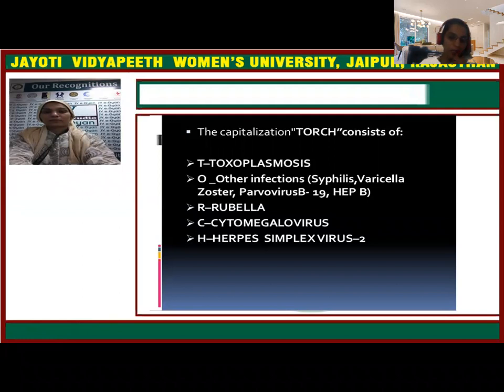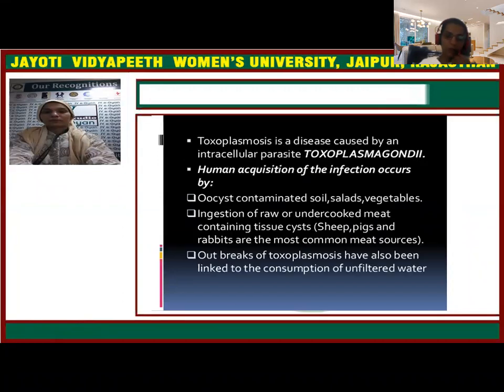We can see so many cases of TORCH infection even today, specifically rubella infection. So, toxoplasmosis. Basically, it is a protozoal, parasitic infestation. It is an intracellular parasite known as Toxoplasma gondii. This infestation occurs in the mother through various routes.